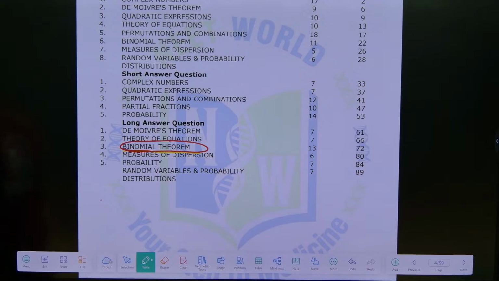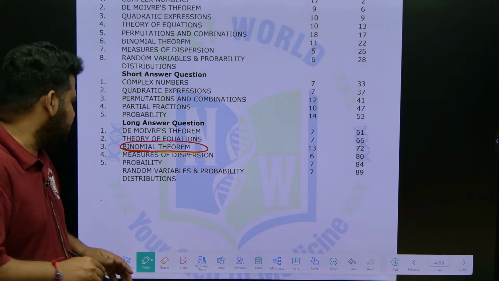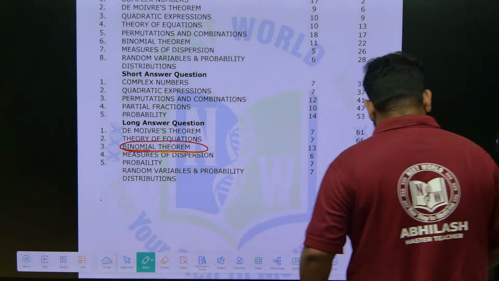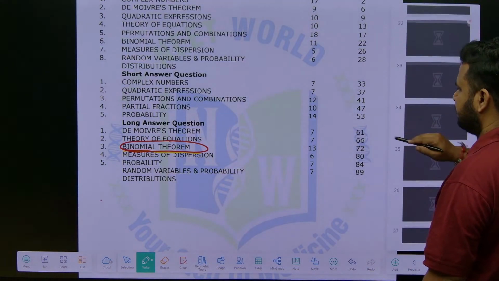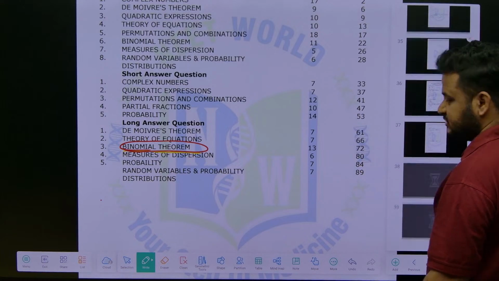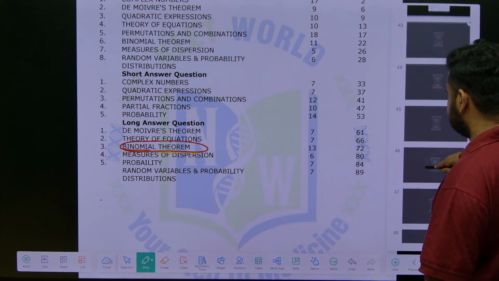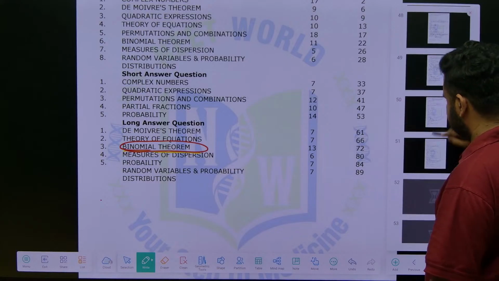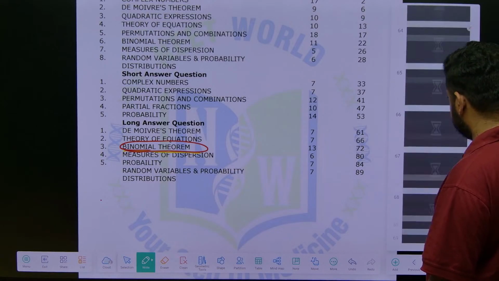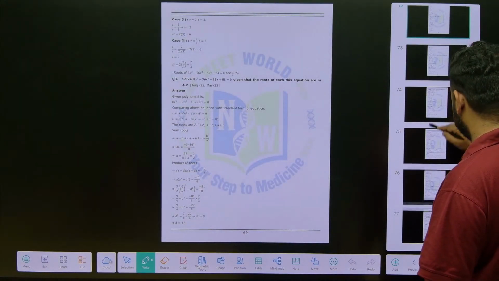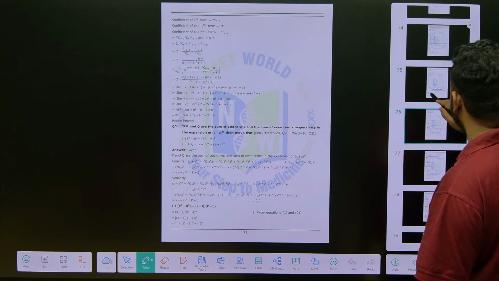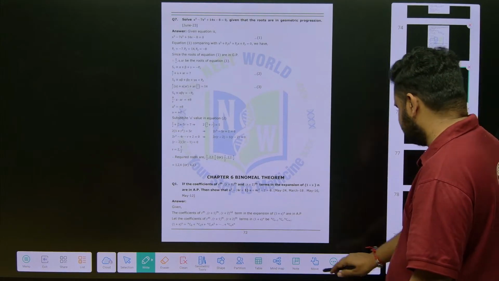I hope I am audible. Okay, binomial theorem, this is a chapter we have to do. So, page number 72. Already we have completed De Moivre's theorem, theory of equations. Just check if I am audible. Okay, binomial theorem.